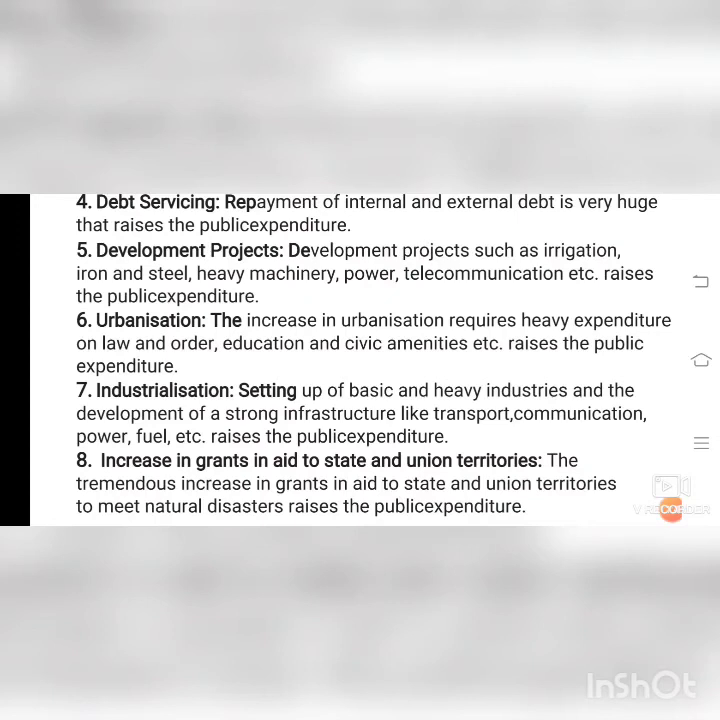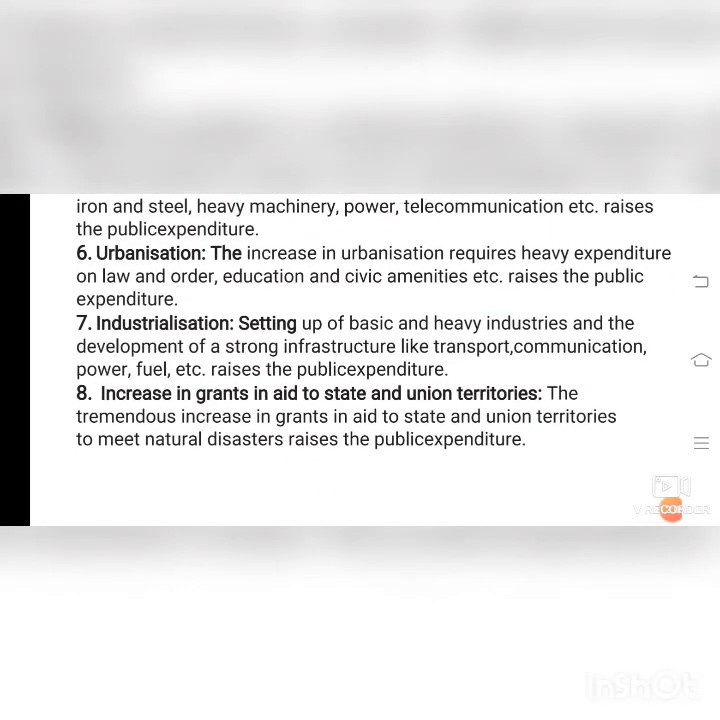Raises the public expenditure. That is, if a state is there, if Tamil Nadu is there, it must be uplifted in the industrialization. So there must be a support by the government to the industrialists to bring up the transport, communication, power, fuel, etc. Raises the public expenditure. Increase in grants in aid to state and union territory. If there is any natural disaster, the tremendous increase in grants in aid to state and union territories to meet the natural disasters raises the public expenditure.